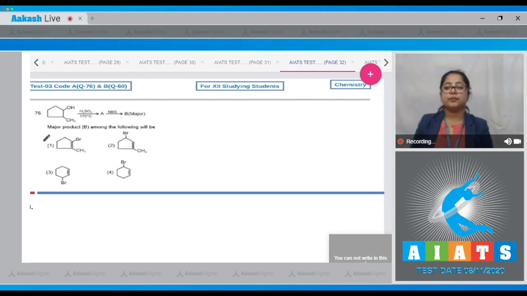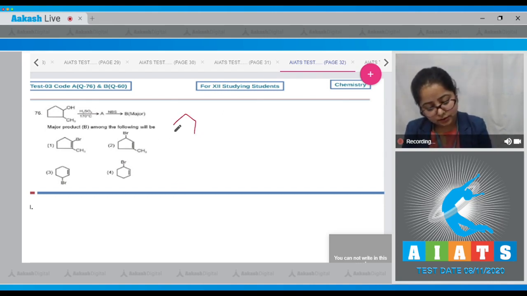Let's read the question. Students, in this question we are given an alcohol, and when it reacts with H2SO4 at 170 degrees Celsius, a compound A is formed. When this compound A reacts with NBS, a compound B is formed. We have to identify the major product. So let's see what happens when alcohol reacts with H2SO4 at 170 degrees Celsius.